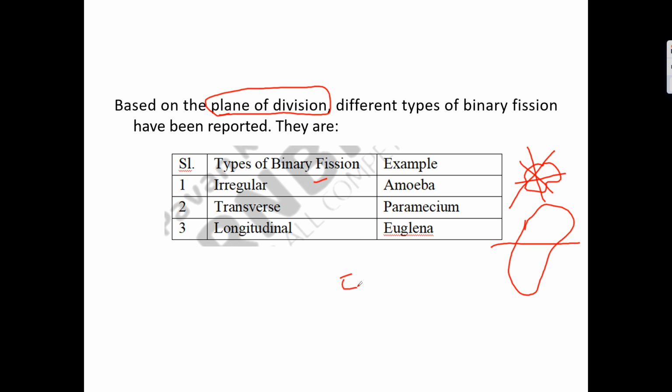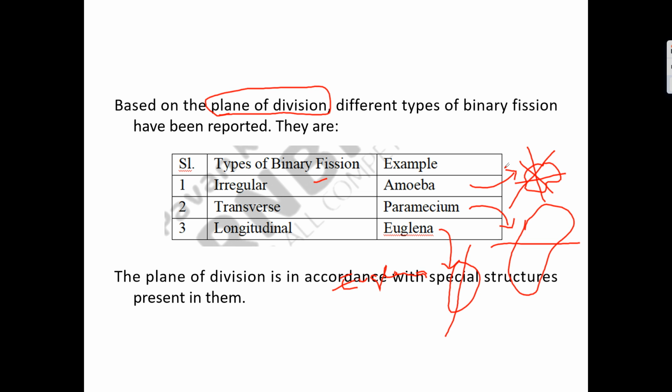Whereas in case of euglena, it happens longitudinally. Okay, so this is euglena. This is related to paramecium, that is transverse binary fission, and this is related to amoeba, that is irregular binary fission. So based on the plane of division, it is of 3 types.